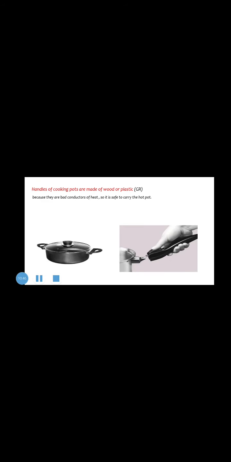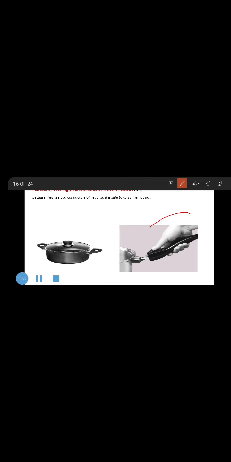So we said before, metals are good conductors of heat and electricity, and non-metals are bad conductors of heat and bad conductors of electricity, except carbon, or we can say graphite rod. Okay, so we make the handle of the cooking pots from what?